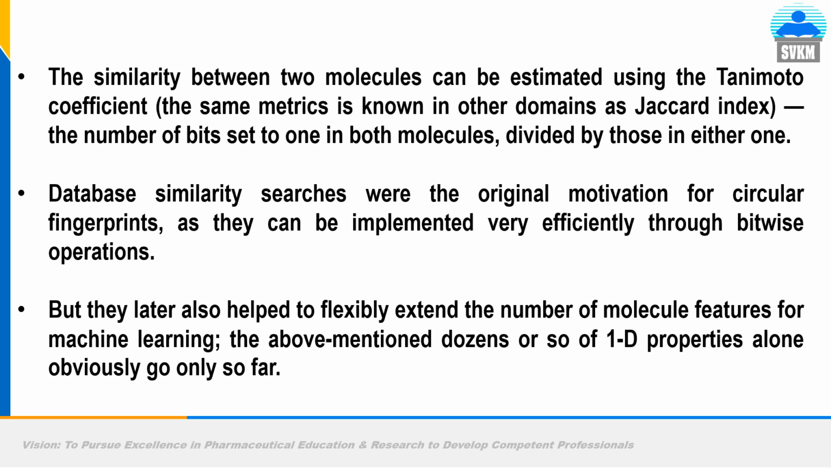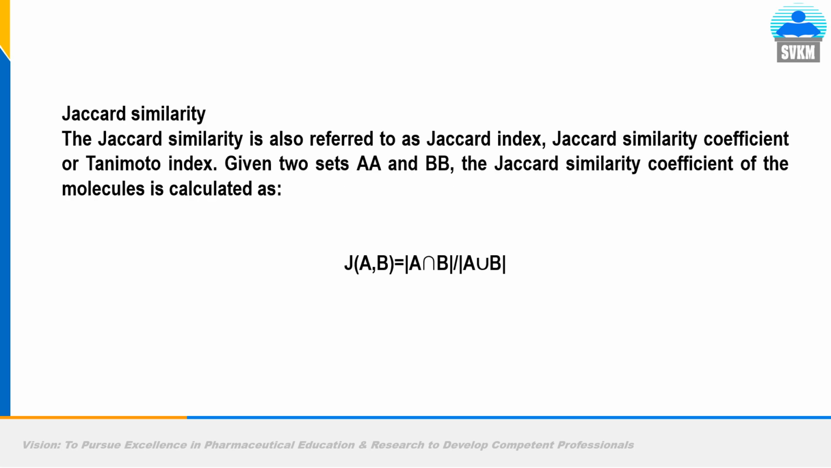Database similarity searches were the original motivation for circular fingerprints. It is another type of fingerprinting pattern, extended circular fingerprinting. It is somewhat more difficult compared to this simple fingerprinting. We will see it in the next video, in which we will also discuss graph patterns. But later it also helps to flexibly extend the number of molecule features for machine learning. So this is the Jaccard similarity index, which is like the Tanimoto index only.